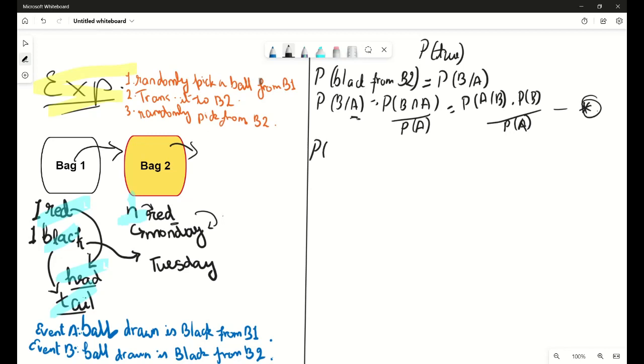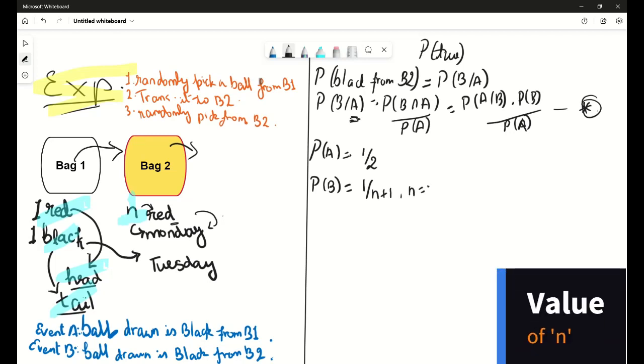P of A: we find A, the probability of drawing a black ball from bag 1. We know the number of black balls in bag 1 is 1 and the total number of balls is 2. So that's sorted for A. Now the probability of event B, which is drawing a black ball from bag 2. Event A has already taken place, that is the black ball has been transferred to bag 2. So the number of black balls in bag 2 is 1 and the total number of balls in bag 2 is n plus 1. Now comes the value of n. So here I take n to be 2.